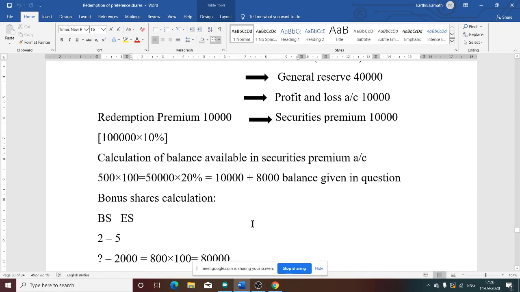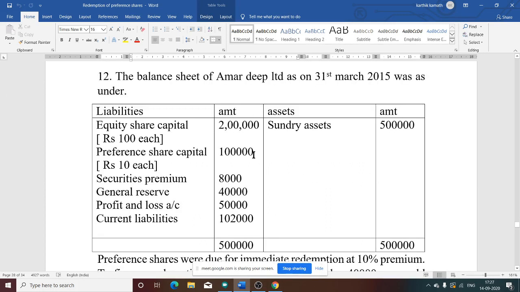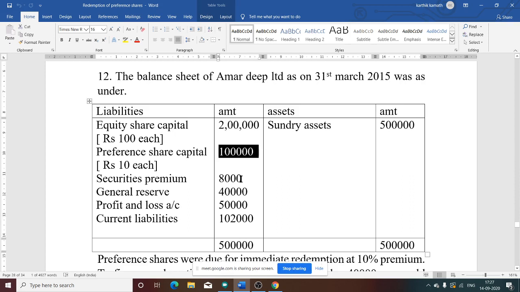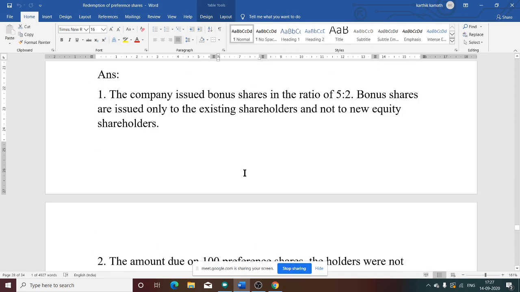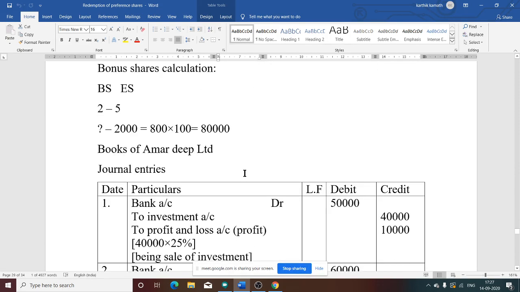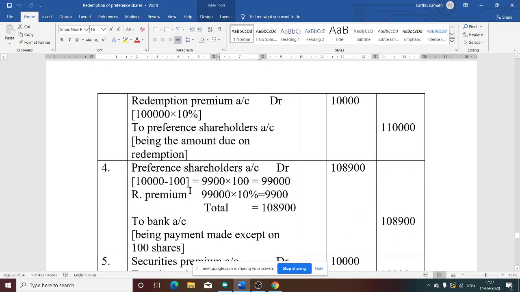If you see the question, the preference shares total 1 lakh divided by 10. Each share is 10, and they have given 1 lakh. So 1 lakh divided by 10 gives 10,000, the total number of preference shares. Out of that, 100 are not traceable, so the remaining amount the company is going to pay: 9,900 preference shares only. What is the face value? 100. 9,900 into 100 is 99,000.